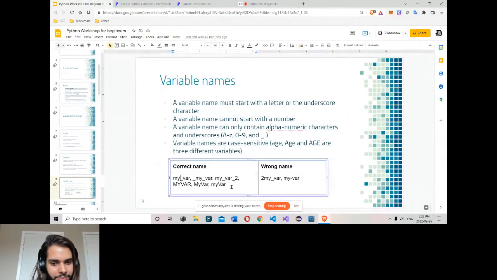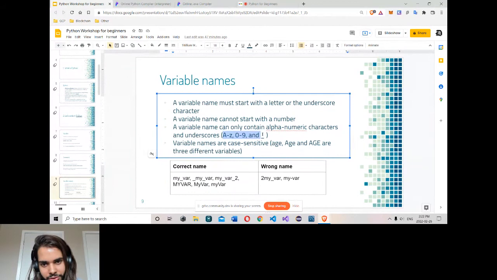So here we can see the right names. All names here use underscore, alphabet or number. None of them start with a special character. The wrong one starts with a number, so it's wrong. Then here it is a hyphen. We can only use alphabet, number or underscore in the variable name. We can't use a hyphen. So that's the rule.